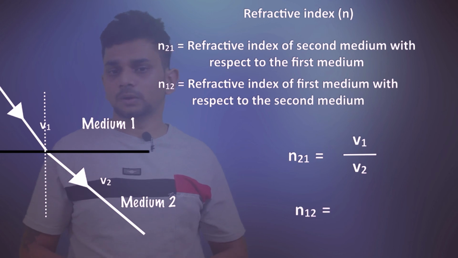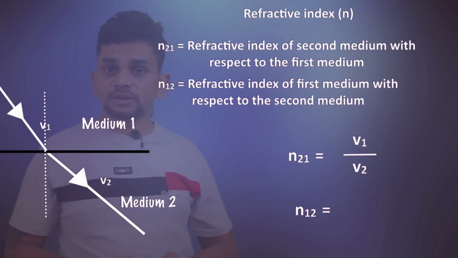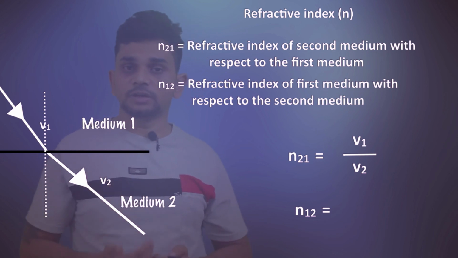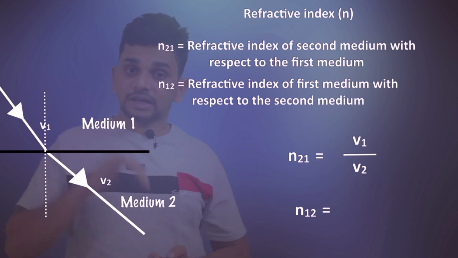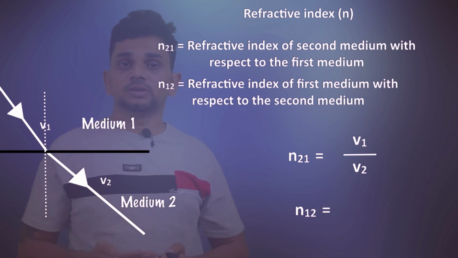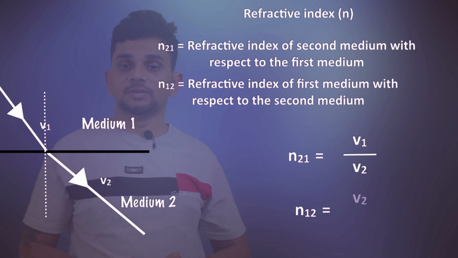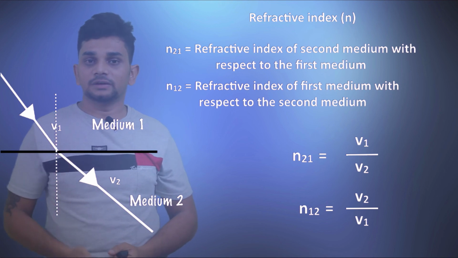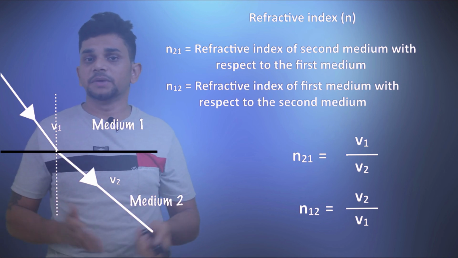And N12 is the refractive index of the first medium with respect to the second medium. So we need to take the velocity of light in the second medium divided by the velocity of light in the first medium, which is v2 by v1. Using these relations, we can find the refractive index of different media.